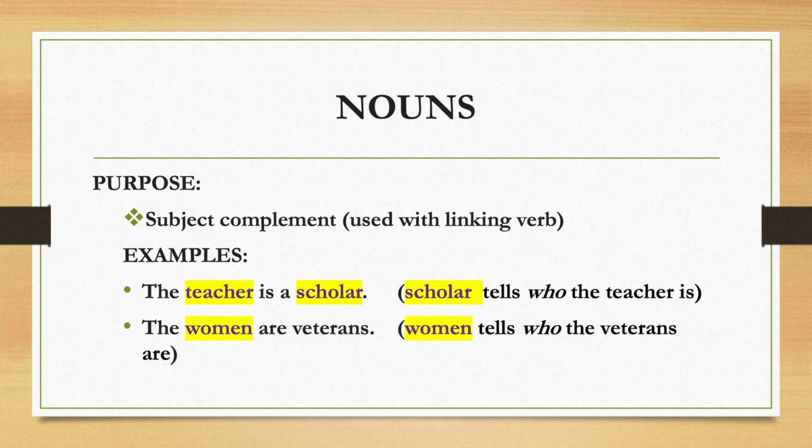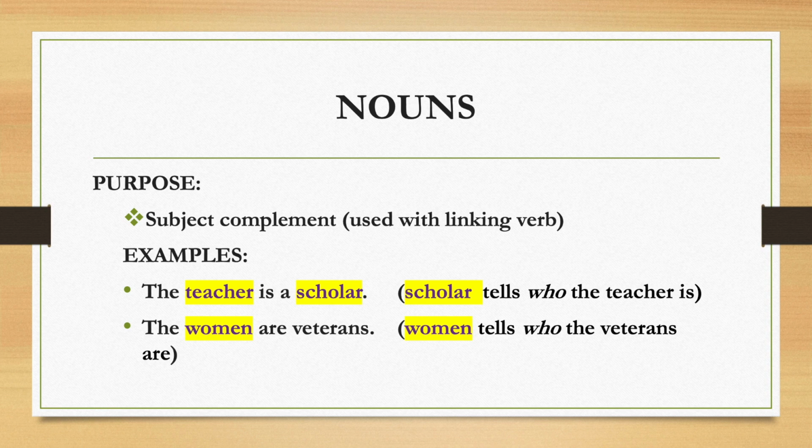Subject complement is used with a linking verb. Okay, as an example, the teacher is a scholar. In this case, teacher's the subject, and the word scholar is identifying the teacher. So that's an example of it being a subject complement. Both teacher and scholar are nouns.